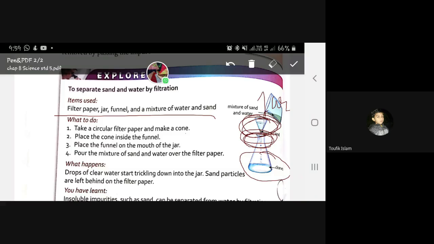Now we have to pour the mixture. Pour the mixture, that is, the dirty water, from here. You have to pour that mixture of sand and water over the filter paper. Now what will happen?